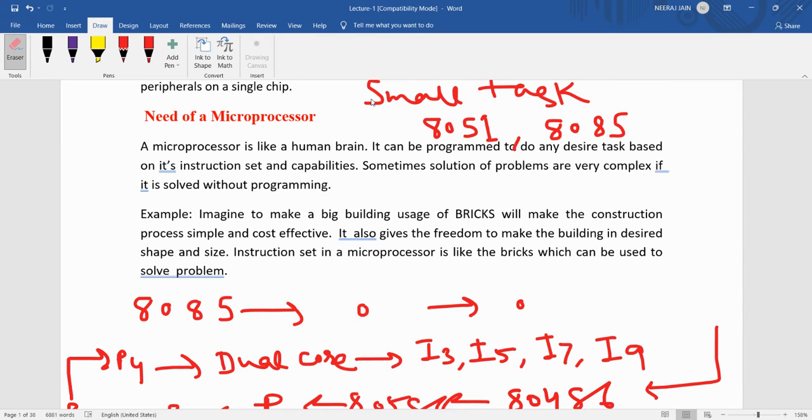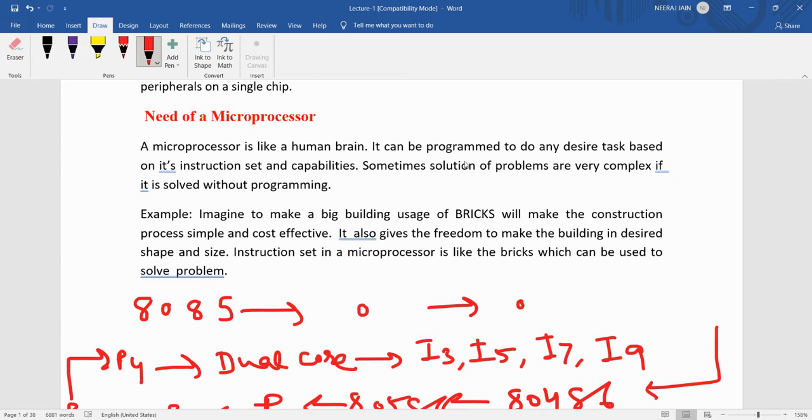Now, what is the need of a microprocessor? Microprocessor is basically like a human brain. As the human brain takes all the decisions, in a similar manner, the microprocessor can be programmed according to the desired task. Whatever we want, we can program the microprocessor. The program is the important task, and we can program the microprocessor according to the desired task.